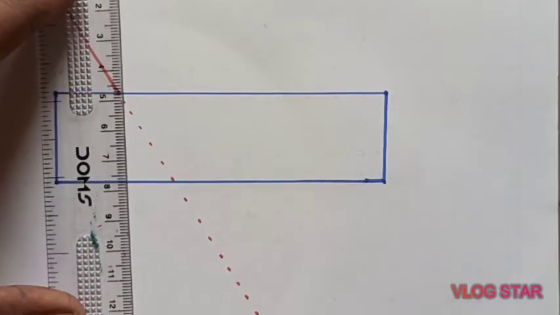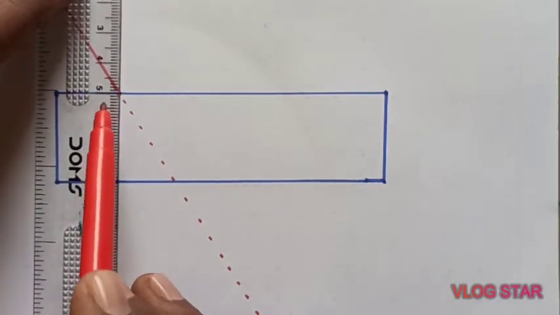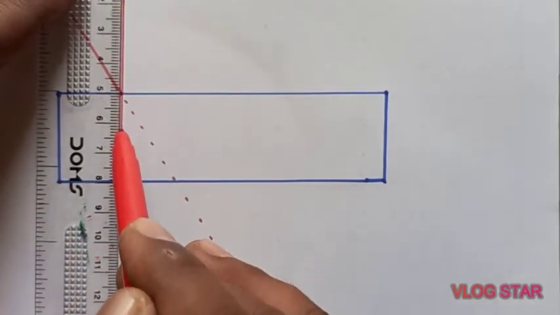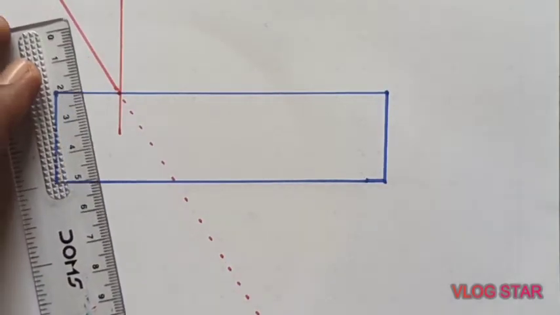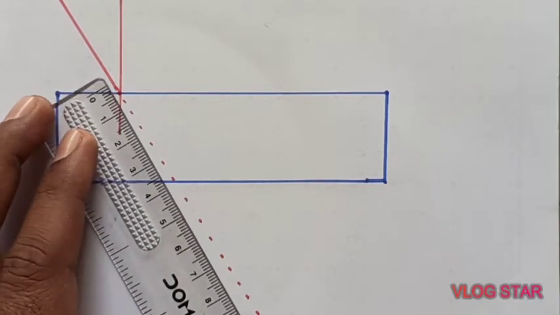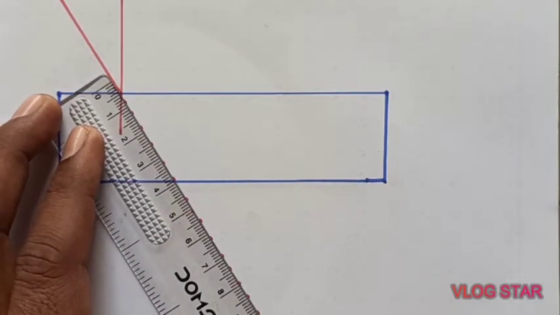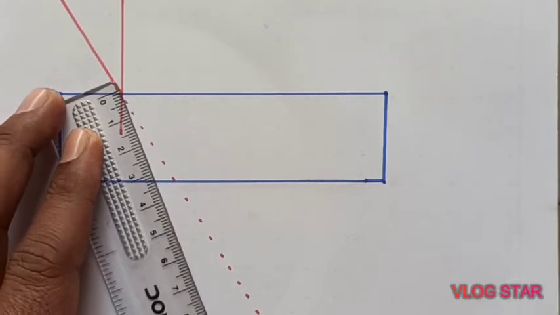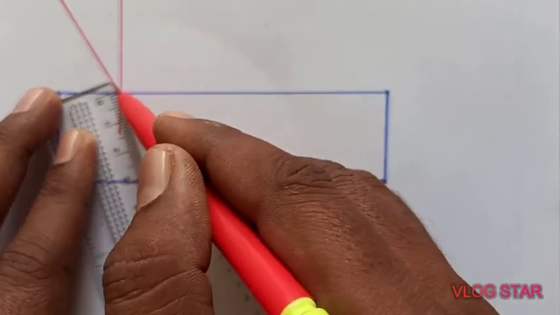I will first of all take the normal over there. While taking the normal, make sure the normal is perpendicular to the surface. So this is a normal. Now what happened here? This light changes path, bending towards the normal. So bending takes place like this.